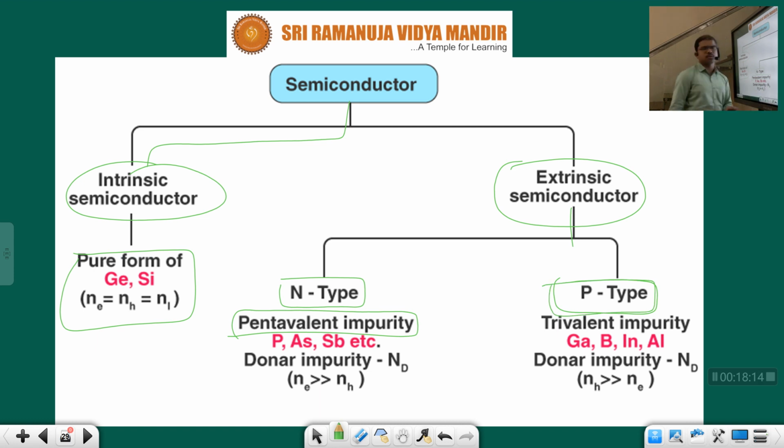Next, P type. P means holes, children. The number of holes is more. In P type semiconductor, the number of holes is maximum. In order to make that, we require positive charge carriers. For that, we are preferring what? Trivalent impurities. Trivalent. Okay. Next, the donor impurity here is electron, children. Here, the donor is holes. Here, electrons. Clear?